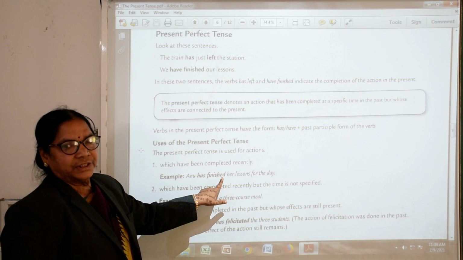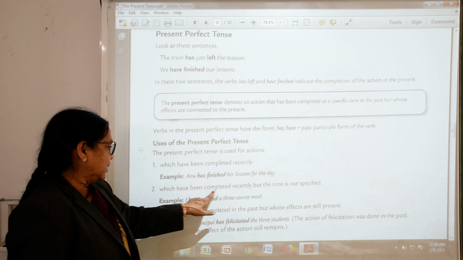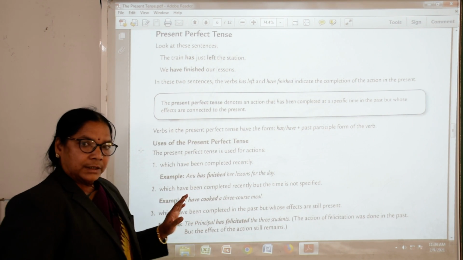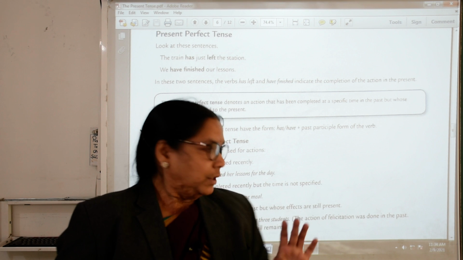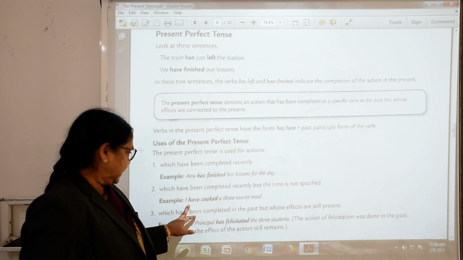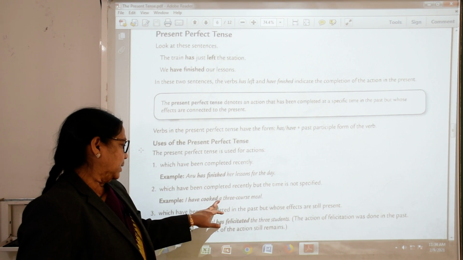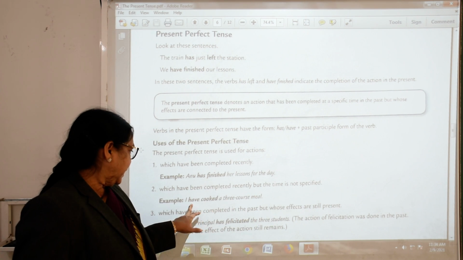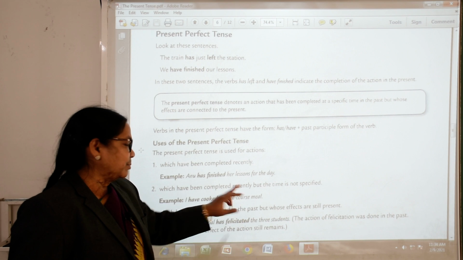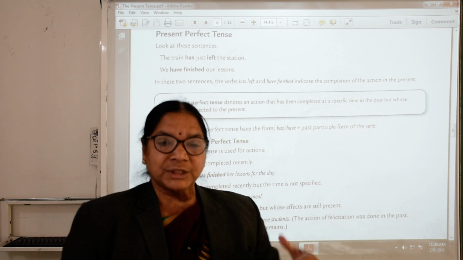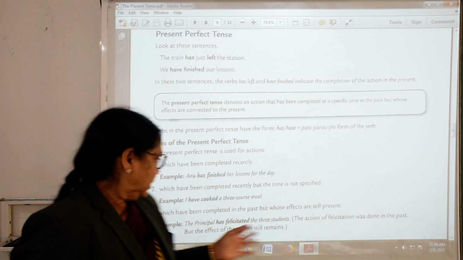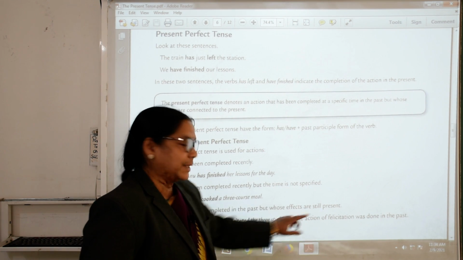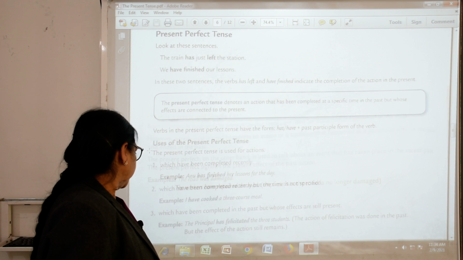It is used for actions which have been completed recently but the time is not specified. It is completed but the time is not given. For example, I have cooked a 3-course meal, but the time is not given, how much time she has taken. Also for actions completed in the past but whose effect is still present. We will see this sentence.